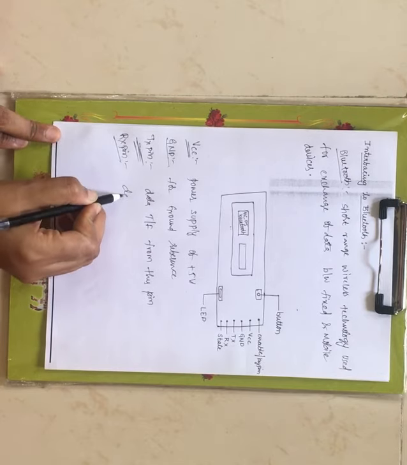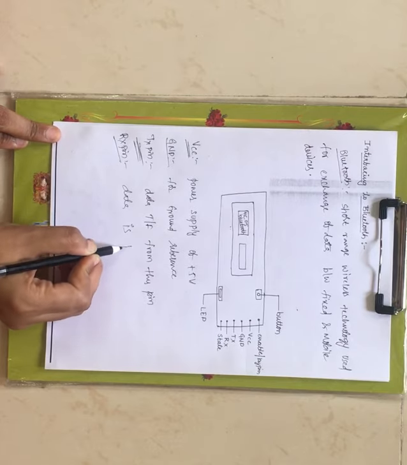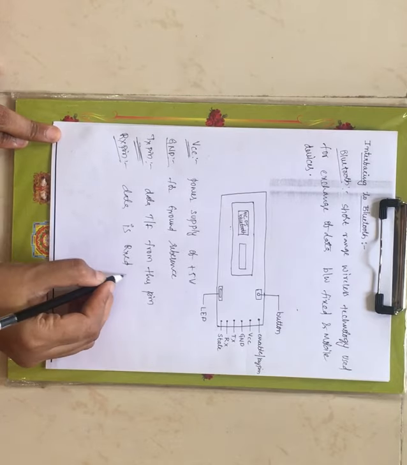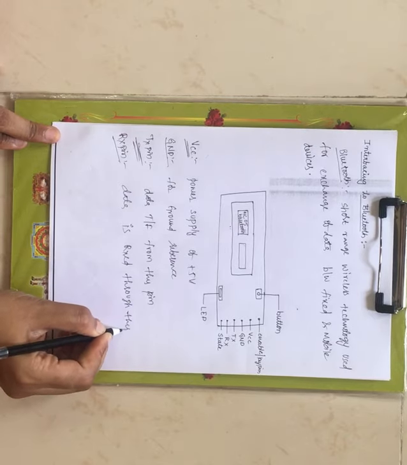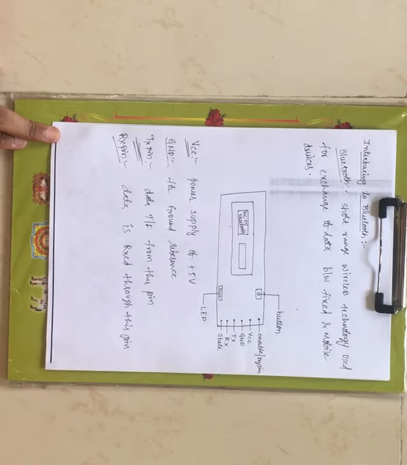Data is received through this pin. When a mobile device wants to send data to the Bluetooth, that data is received by the Bluetooth module through this receive pin.